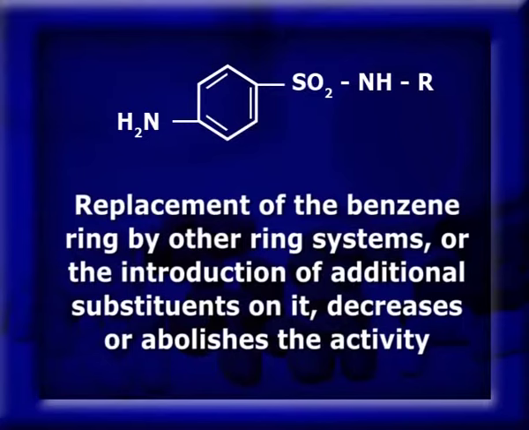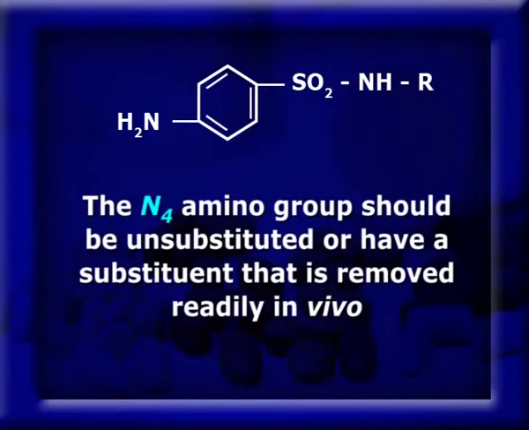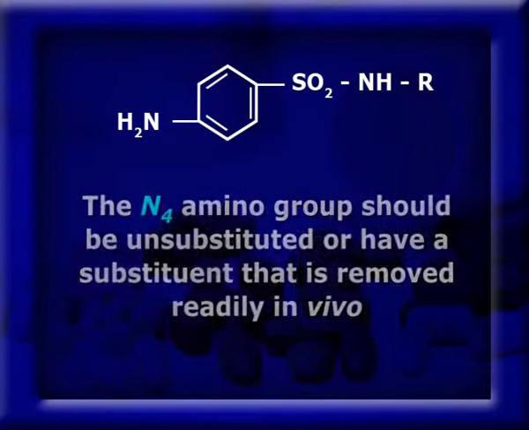Replacement of the benzene ring by any other ring system or the introduction of additional substituents on it decreases or abolishes the activity. The N4 amino group should be unsubstituted or have a substituent that is removed readily in vivo.